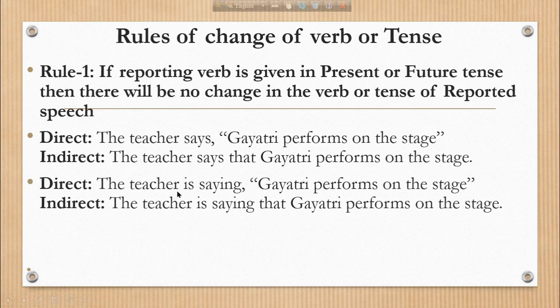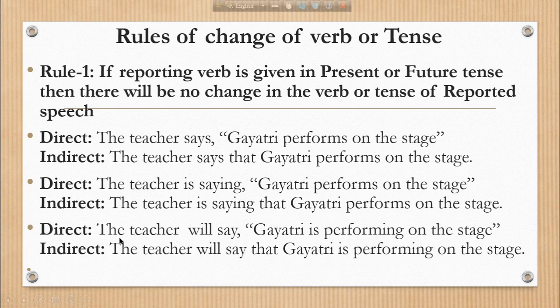The teacher is saying, "Gayatri performs on the stage." Here again we have the present form of reporting verb, so we should not change the reported speech. The teacher is saying that Gayatri performs on the stage. Here we have another example. The teacher will say, "Gayatri is performing on the stage." The teacher will say that Gayatri is performing on the stage, because we have the future form of verb here, that is will say.